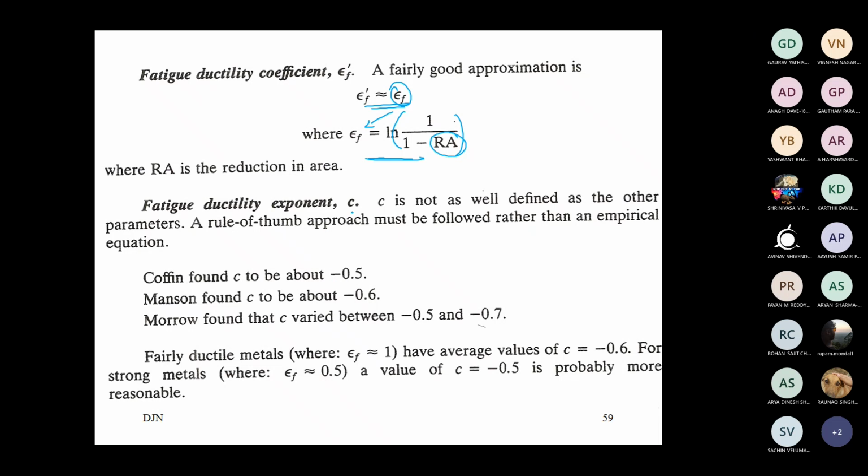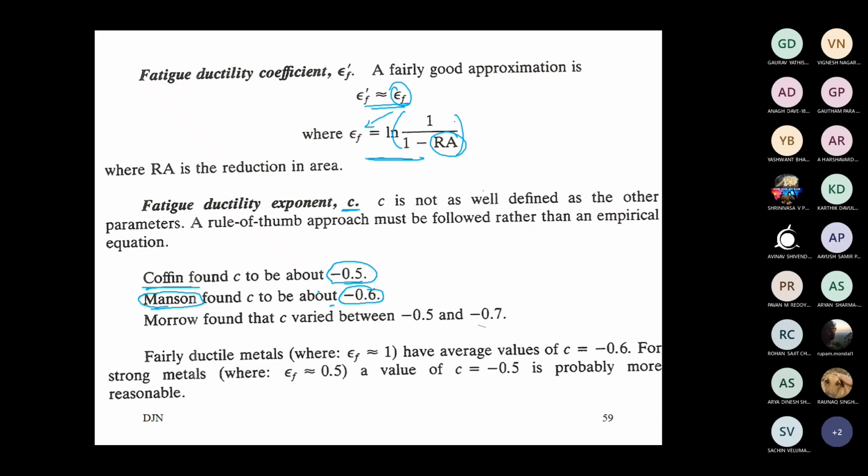Now about parameter c, we want to determine the constant c. As I have mentioned earlier, Coffin, from his experiments, several experiments conducted on the concerned material, a category of steel, found out that the value lies at minus 0.5. Then what has Manson found out? Manson, from his work, understood that the value will lie at minus 0.6.